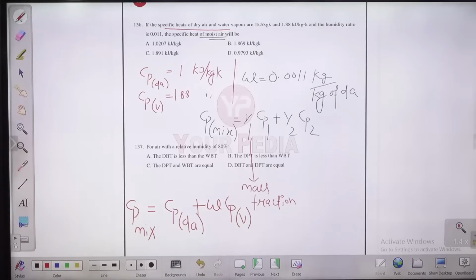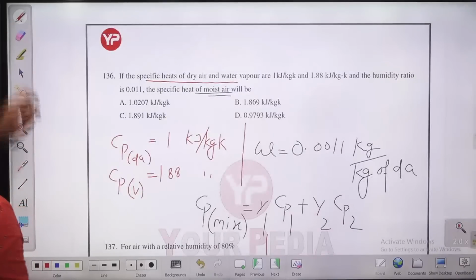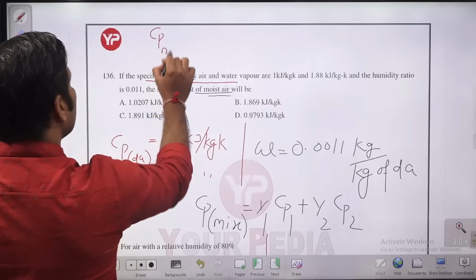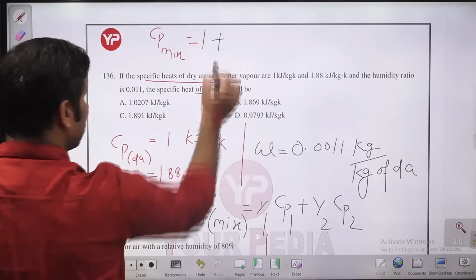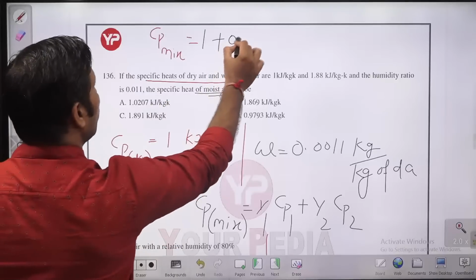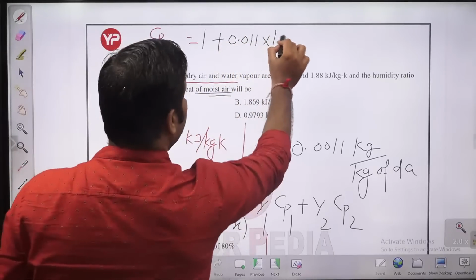So if you divide both sides by the mass of dry air, you can write the specific heat of the mixture of dry air and water vapor as the specific heat of dry air plus W into specific heat of water vapor. So now if you use this expression here, the Cp of the mixture is equal to Cp of the dry air, which is nothing but 1, plus W. How much is W? This is 0.011 into Cp of the vapor, which is nothing but 1.88.